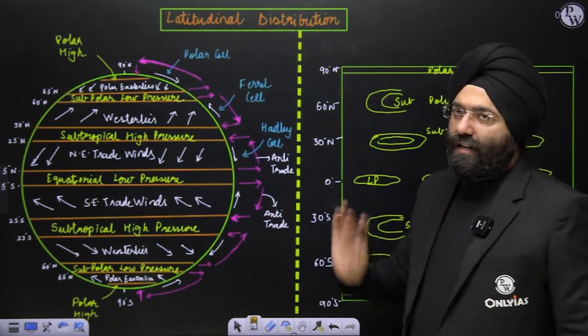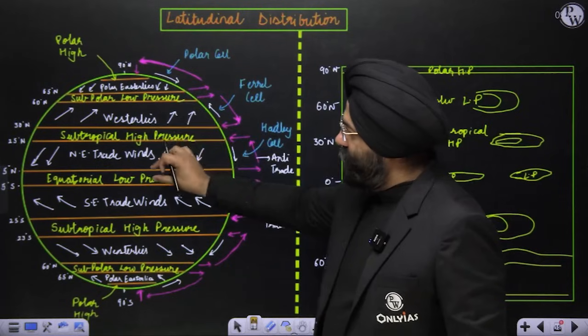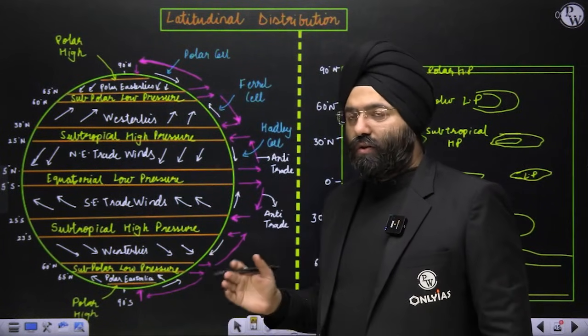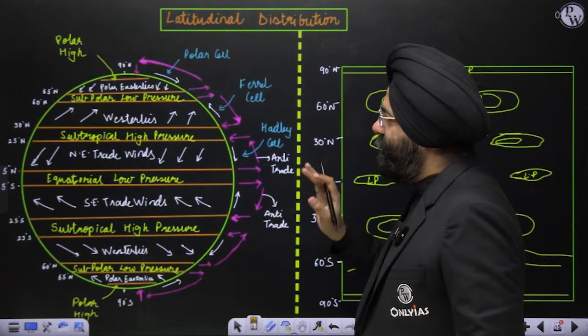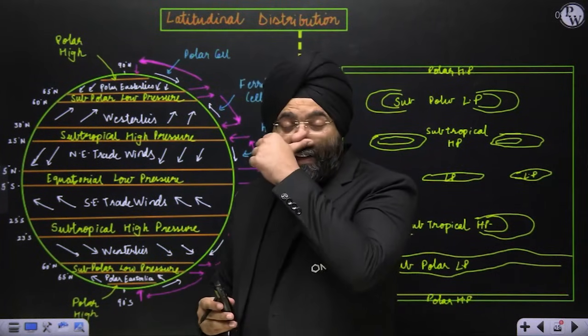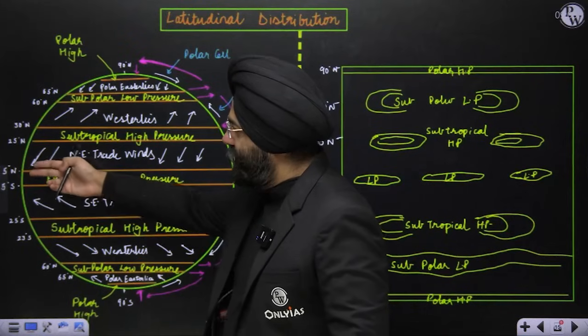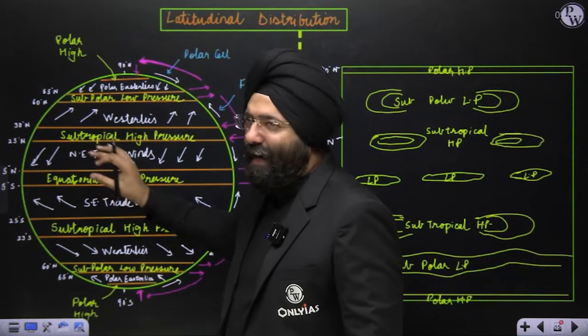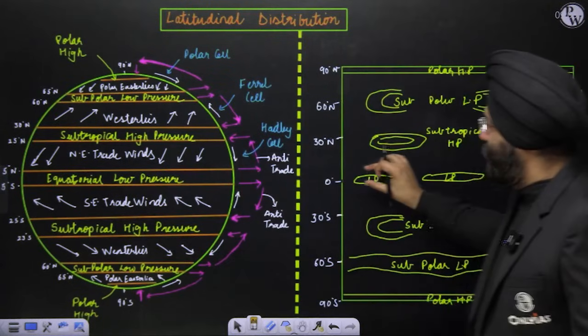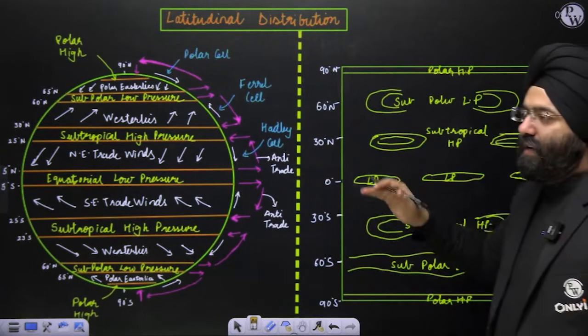Now, please understand these things. Every single pressure belt that is drawn here, I'm going to explain it also, don't worry. Just quickly note these down. Again, please understand, when we mention these latitudes, they are not exactly present here, because these are not simple zones. They might be broken, they might be twisted, they might be shifting up and down.